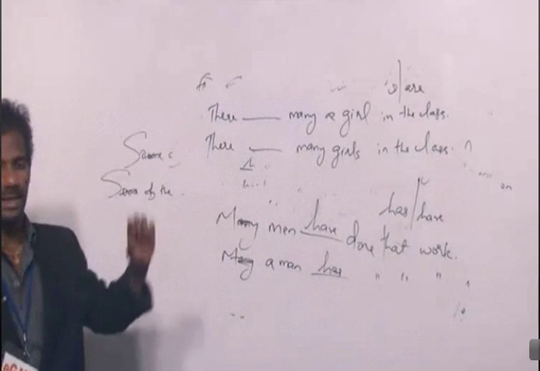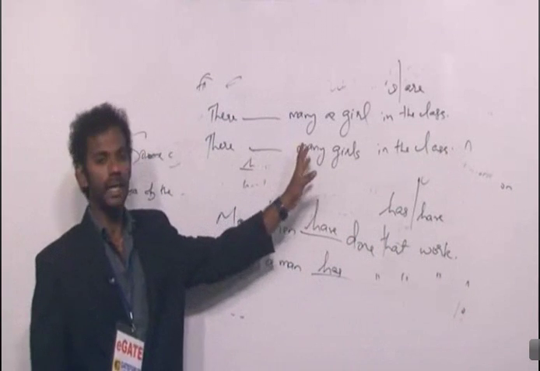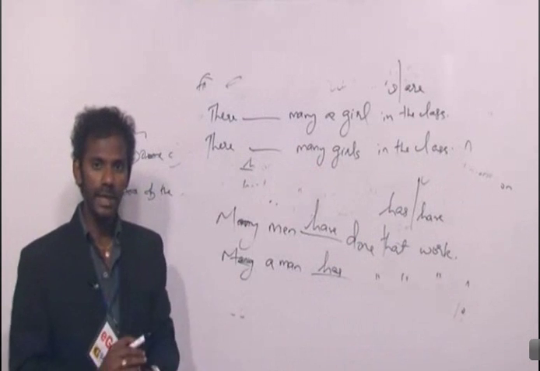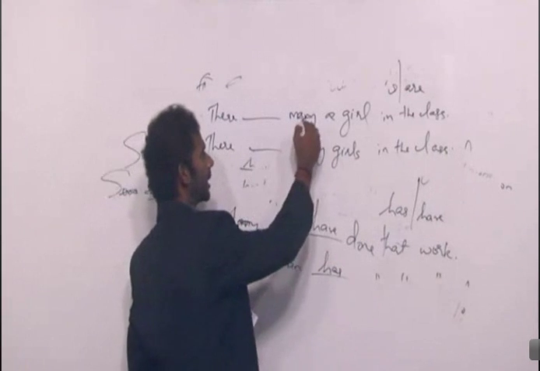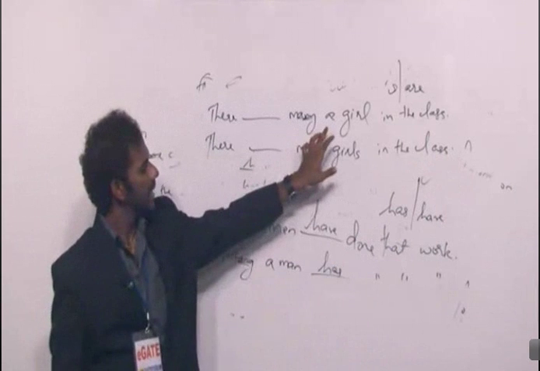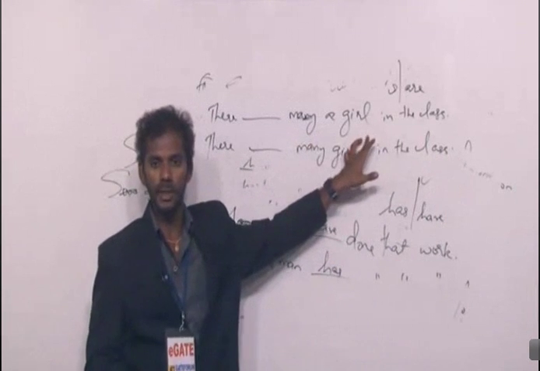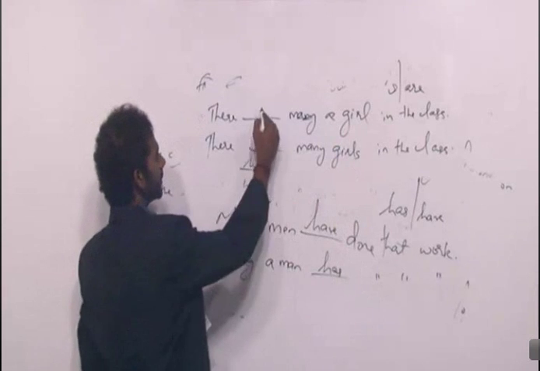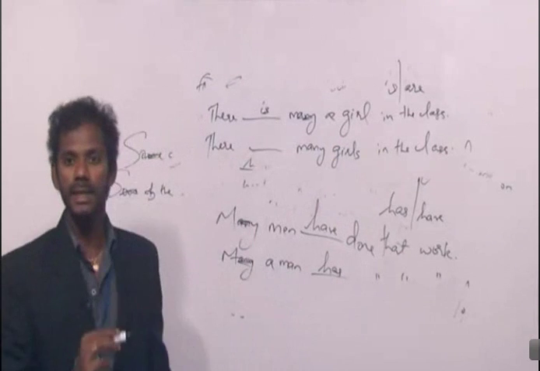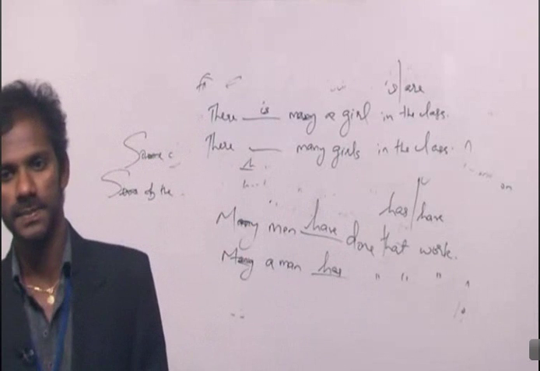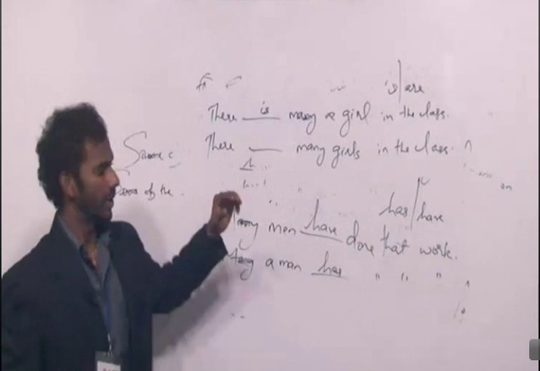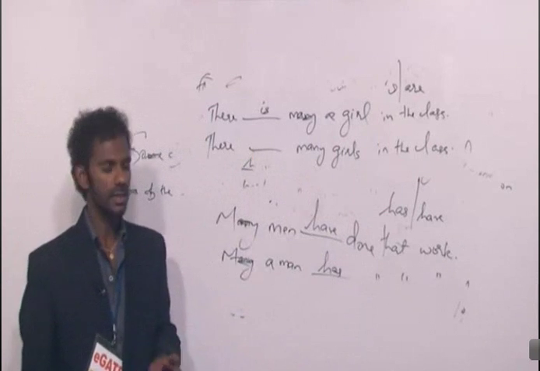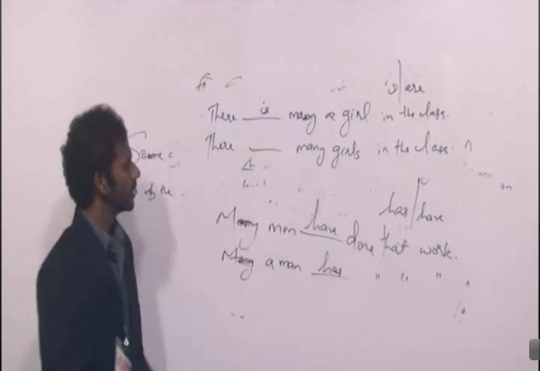Come to the first sentence: there ___ many a girl in the class. Many is a determiner. As I said, you forget about determiners. So you forget about many. What's the noun here? A girl is a noun here. Singular, plural? A girl is singular. The verb also must be singular. There is many a girl in the class. Right? Come to the second one: there ___ many girls in the class. Same rule. The rule doesn't change. Many is a determiner. Forget about it.